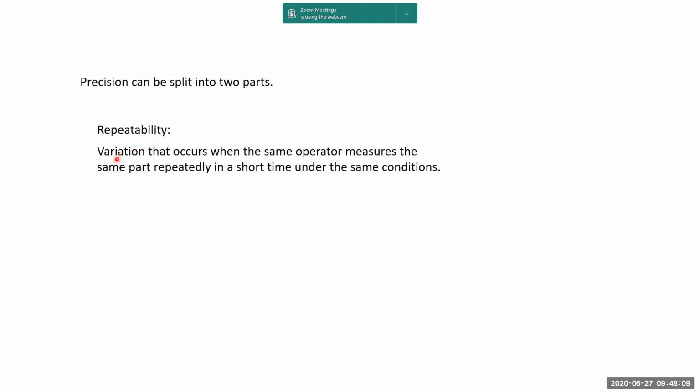In repeatability, the variation occurs when the same operator measures the same part repeatedly in a short time under the same conditions. Please note, even if one varies, then it becomes reproducibility. The operator should be same, the part should be same, measured at different times but within a short time, and the conditions for measurement should be same. Hence this error is called error due to gauge or equipment error. We can call this repeatability error.